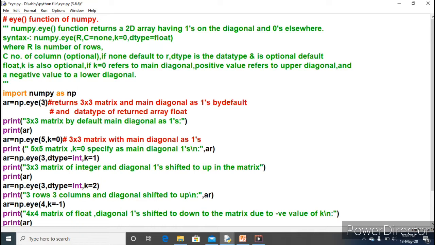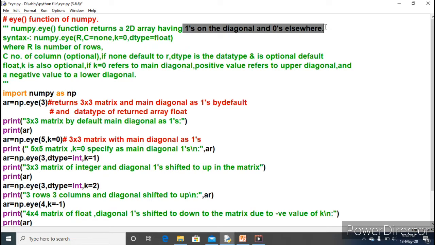That means 3 rows and 3 columns. And what value will be returned? It is mentioned, because the eye function will have ones on the diagonal and zeros elsewhere. This is the very important line regarding the eye function. No other value except 1 and 0 will be returned through the eye function.